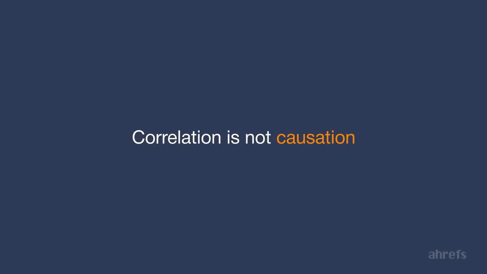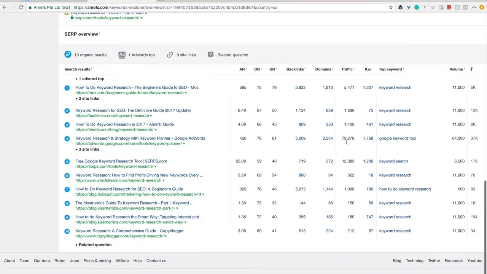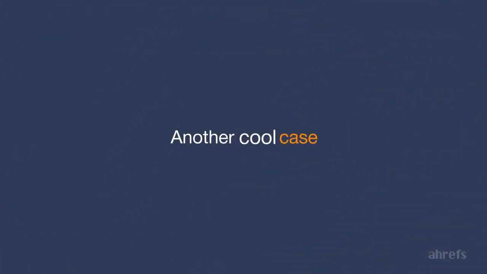Correlation is not causation, of course, but any SEO professional knows that links are uber important for SEO. If the search results for your desired keyword have links from hundreds of websites, there's a very slim chance that you'll be able to outrank them unless you get the same number of links to your own page. Let me show you another cool case.